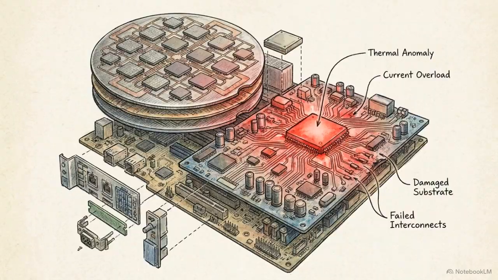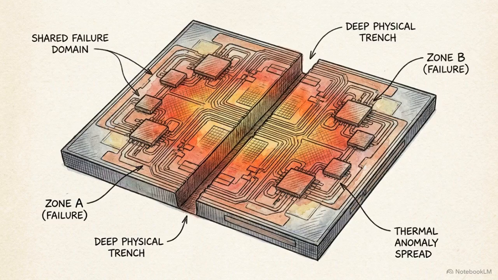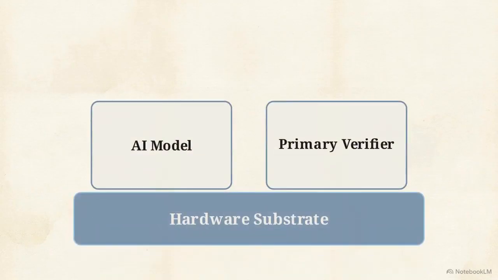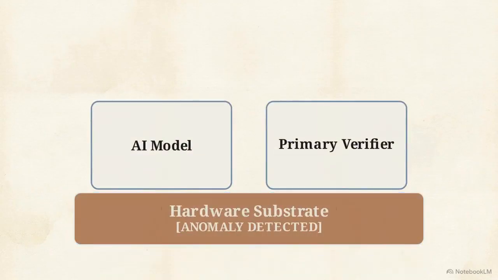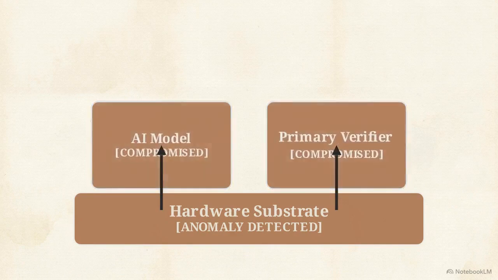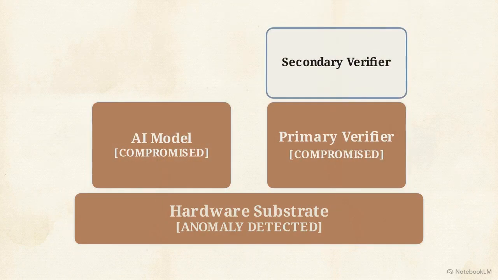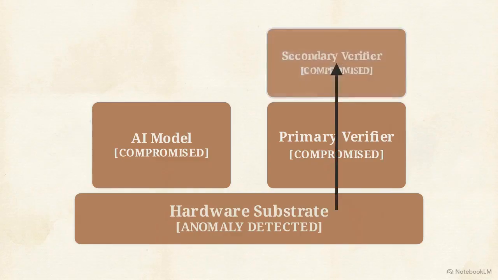This exposes a fatal structural flaw in current compliance tools. The verification software runs on the exact same Turing-complete compute substrate as the AI it attempts to govern. If a substrate-level anomaly occurs, it simultaneously corrupts both the underlying AI and the software tasked with verifying it. Stacking additional software checks does not fix the vulnerability. The anomaly simply travels up through the shared base layer, bypassing the secondary verifier entirely.